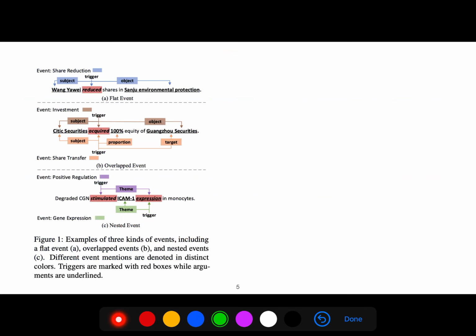So these are examples of three kinds of events, including a flat event. So this one is a flat event. This problem is already solved, maybe 15 years ago. But nested and overlapping events, especially nested events, are a very serious and very hard problem. Even state of the art is less than 70%, or 75%, let's say.